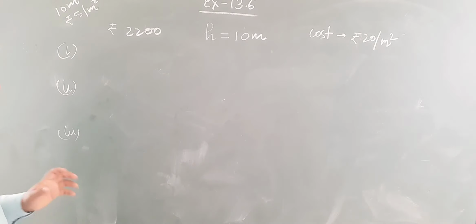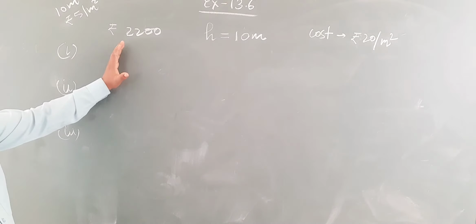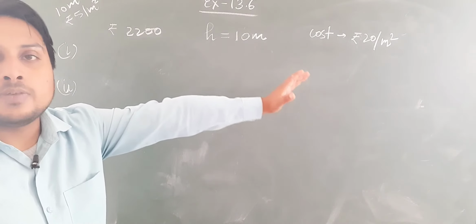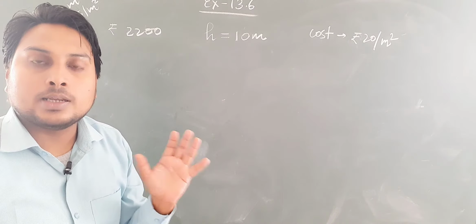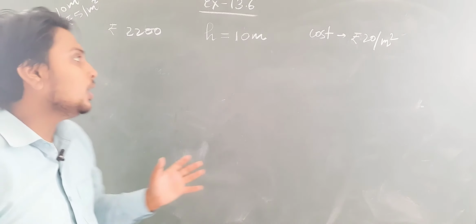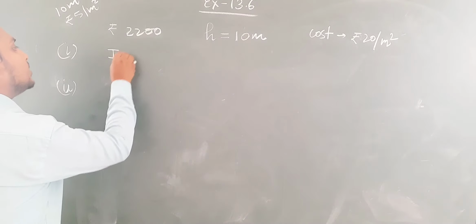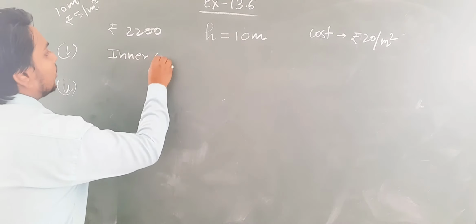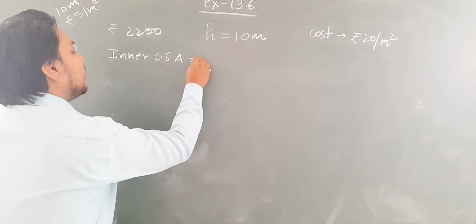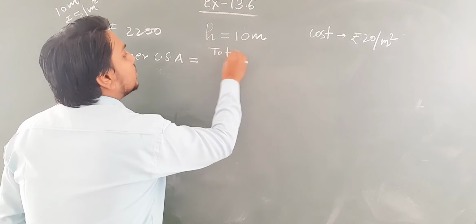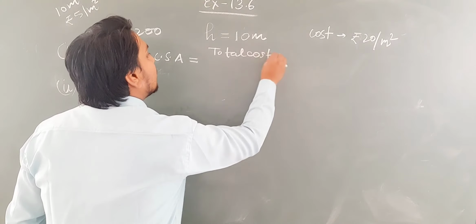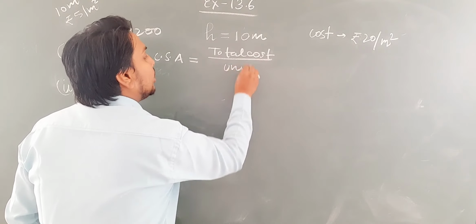Okay, but in this question what is given? Total cost is given, unit cost is given, you have to find the area. Firstly we'll find the area. So inner curved surface area will be total cost upon unit cost.